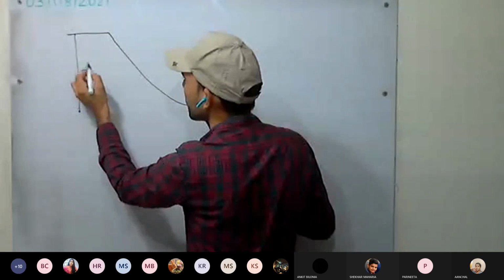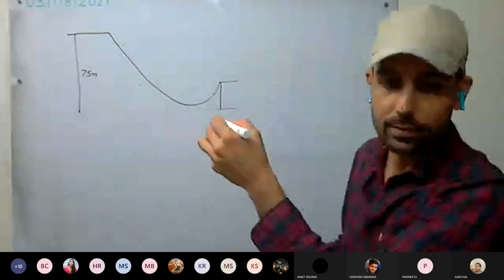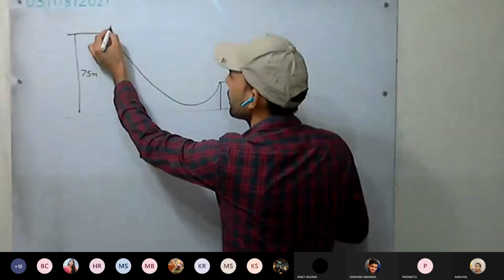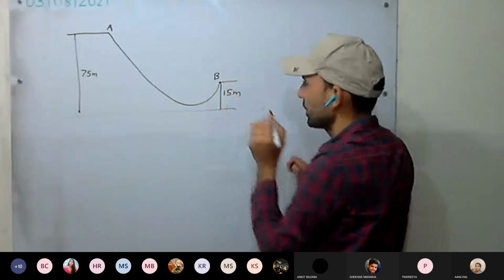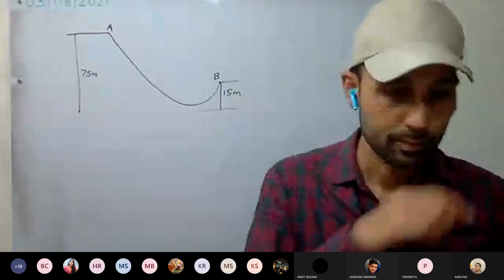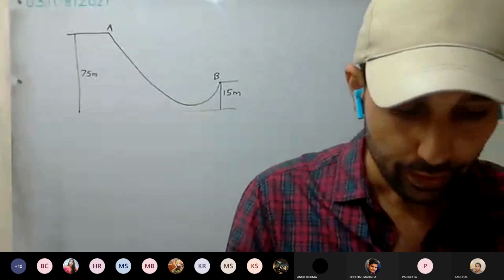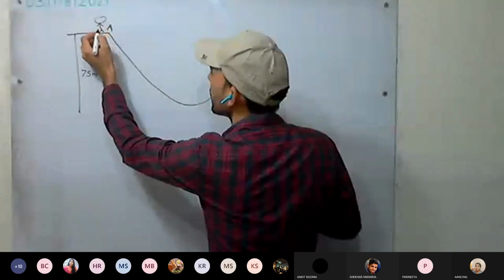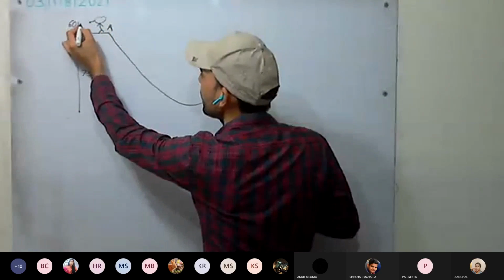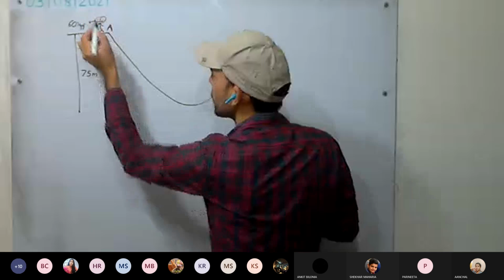Here is 75 meters. This is the A position, and here it is the B position. It is 15 meters. Okay. And this is here. Okay. His mass is 60 kgf. Okay.